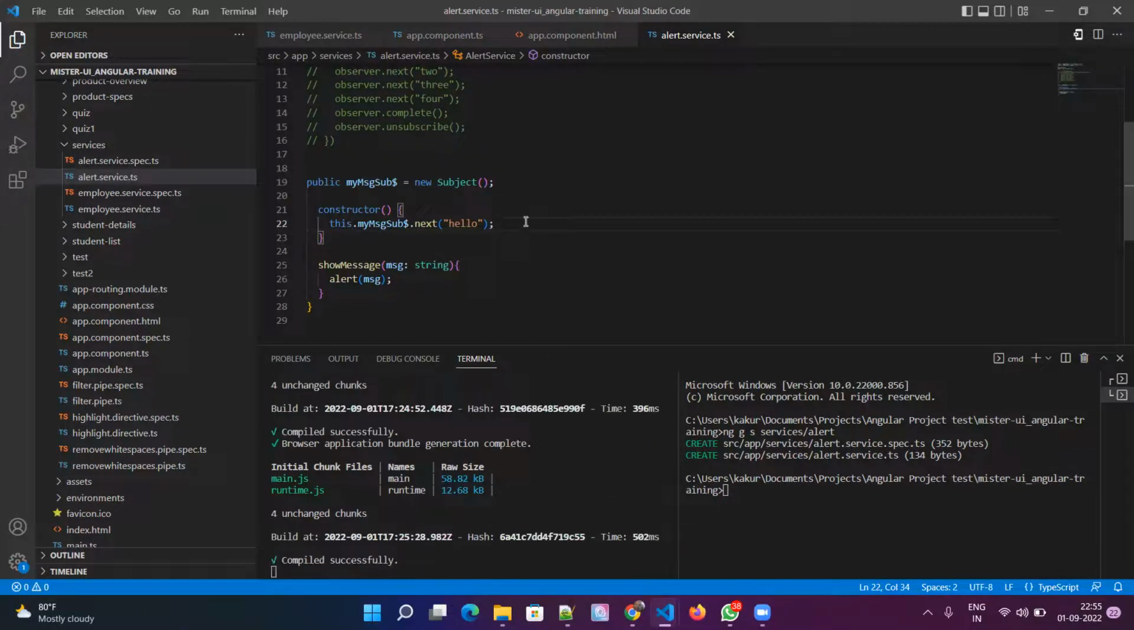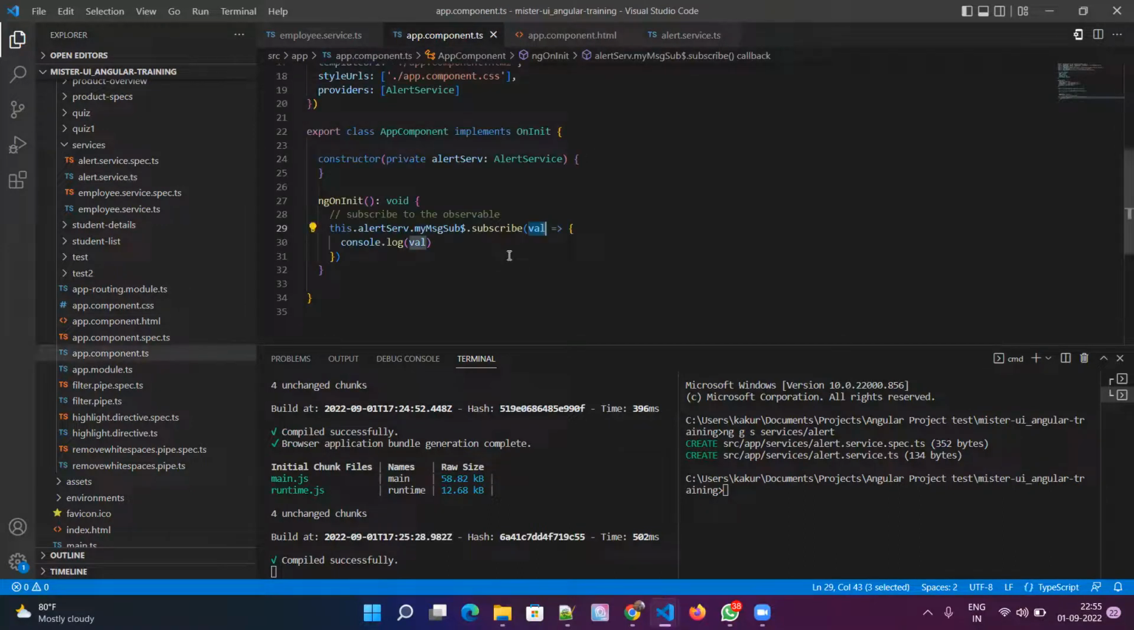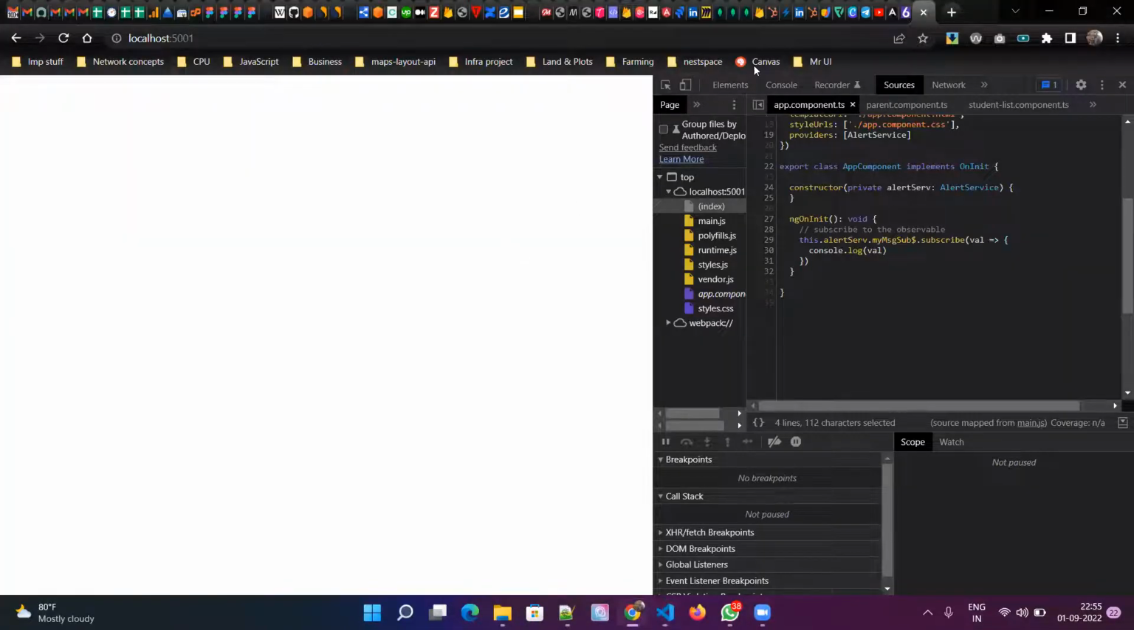Let me save it. Okay, so I created a subject here, and I'm using the reference and calling the next method to send some data. The data is hello. And in my app component.ts, again I'm subscribing and I'm just getting that value sent by the service, and I'm just printing it here. Let's go back to the console and see. Okay, it is not working.